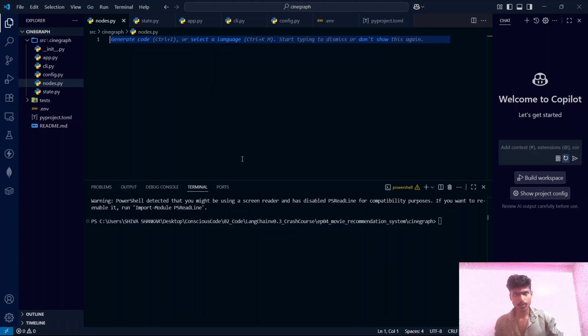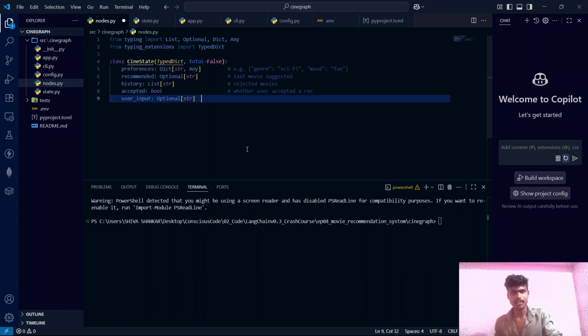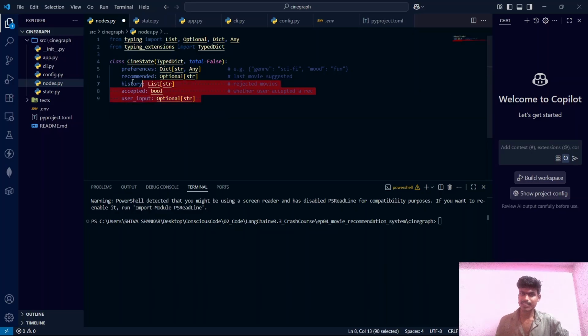Before we dive into the nodes, let's create a CineState data type. I'm pasting the code here, guys, to save the time. It is the backbone of our project. This is how our bot remembers what the user likes, what it has recommended, what the user is rejecting and what the user is accepting. You can think of CineState as a shared notebook which our agent passes around the nodes.